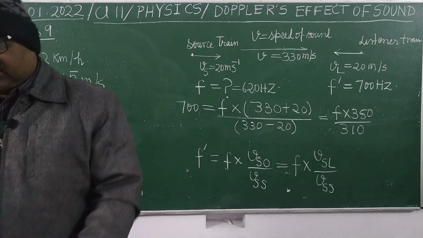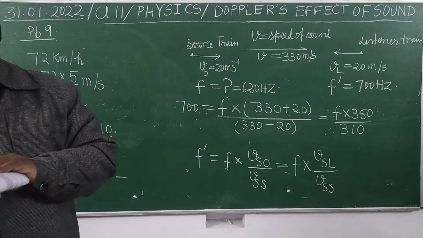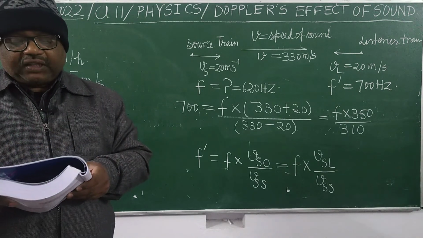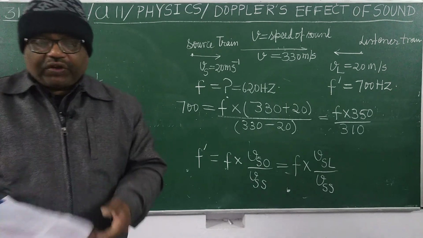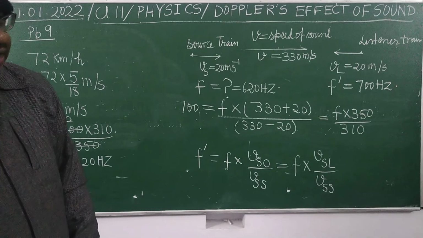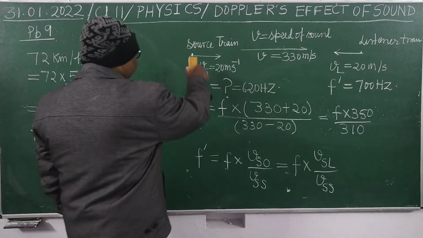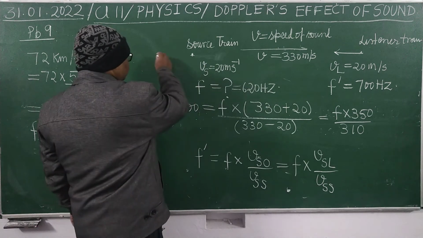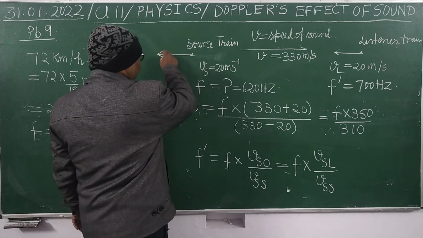Now you can see the second part of this. That frequency which is heard by the observer at the time when they cross each other, when the trains have crossed each other. So see here, the picture will be like this. This will be the observer train. Now